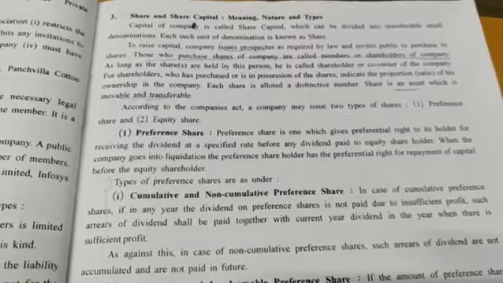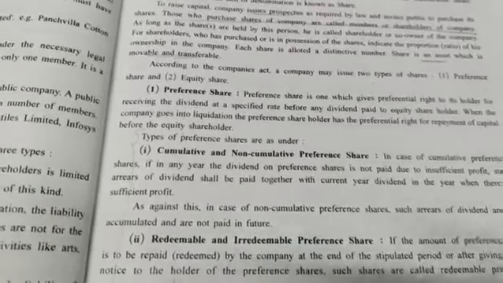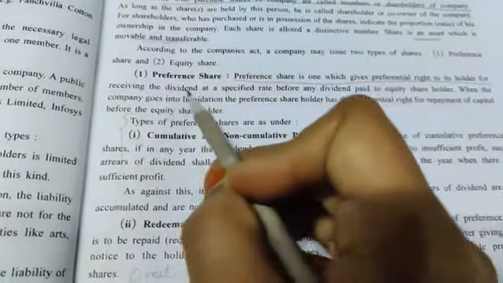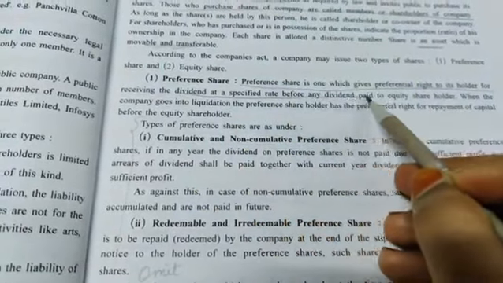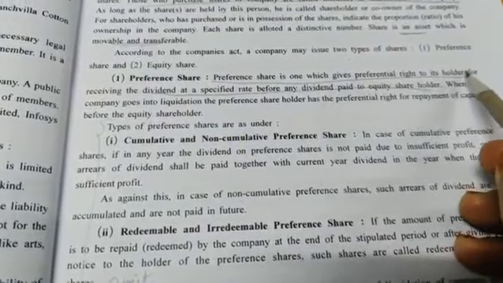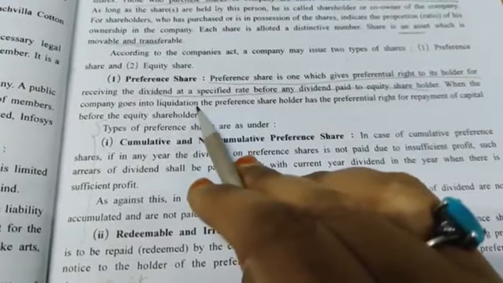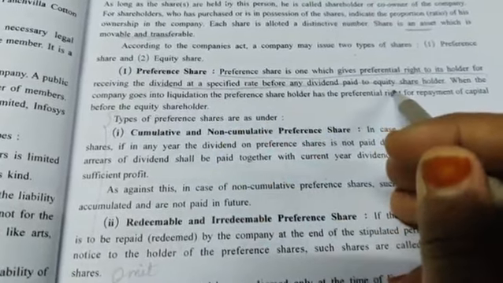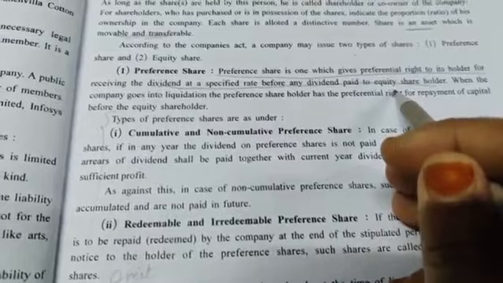Preference share gives a preferential right to the holder for receiving the dividend at a specified rate before any dividend is paid to equity shareholders. Equity shareholders will get the dividend afterwards. First, the preference shareholders will get the dividend. If some profit is left over, then the equity shareholders will get the dividend. Otherwise, they will not get it.